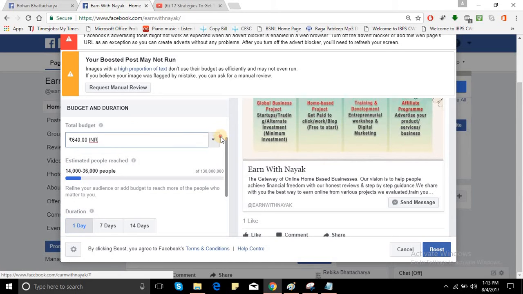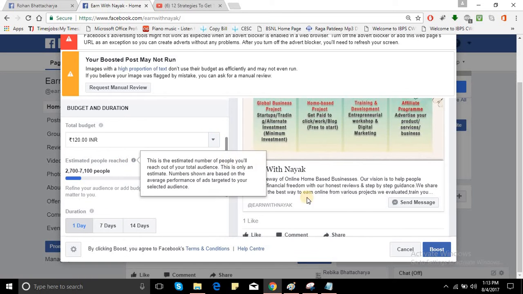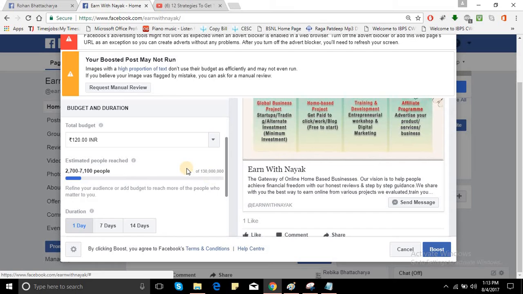If you are choosing the amount, it is 120 for today. It is the lowest price. This is 1 PM in India. I'm in Kolkata right now. So 120 INR is the lowest price for this time being, and the people reach will be 2700 to 7100. And if I try to make it for one day, then it is one day.